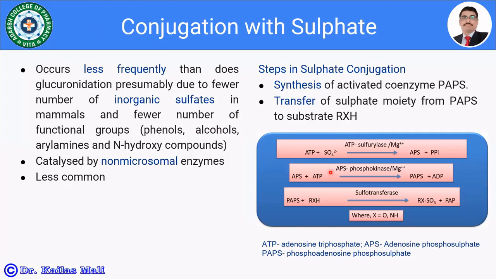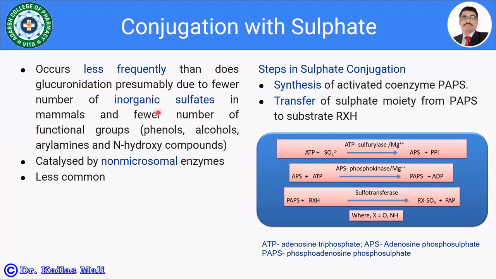Let us see the conjugation with sulfate. Conjugation with sulfate is less frequent, or you can say less common, than glucuronidation, as there are fewer inorganic sulfates present in mammals.